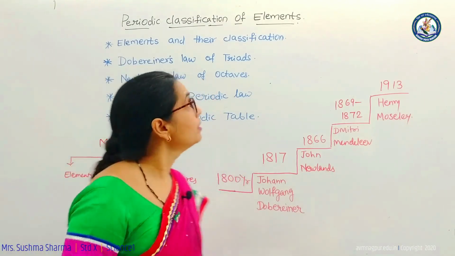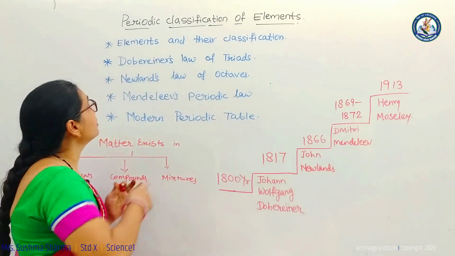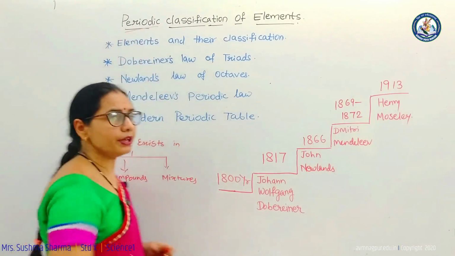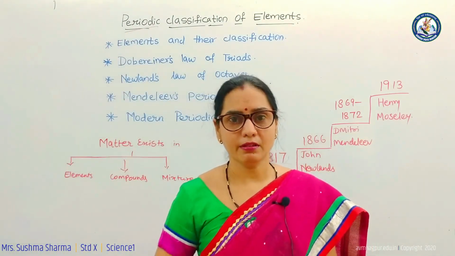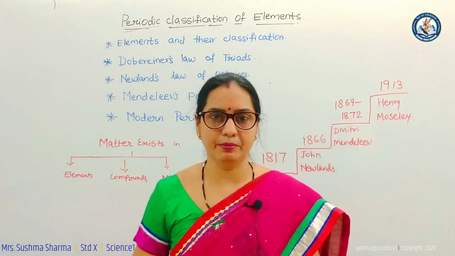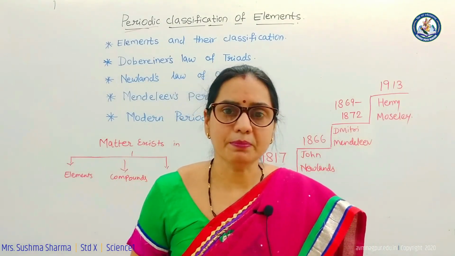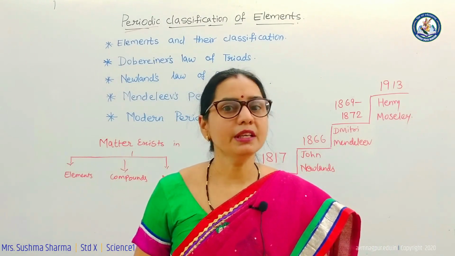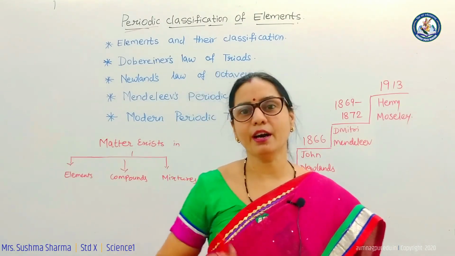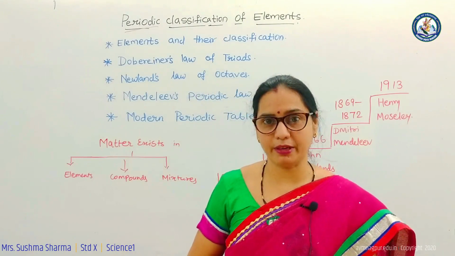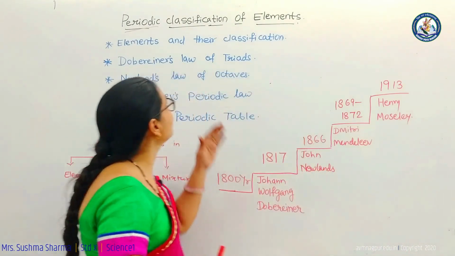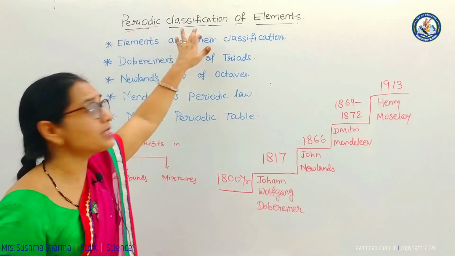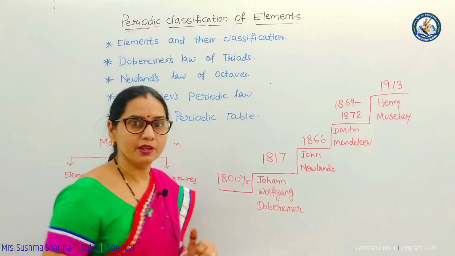Now first of all, what is meant by the word periodic? Periodic means repetition coming after a certain interval of time. See, your subject periods, weekly subject periods, are repeated after a particular interval of time. Periodic means it will repeat after a particular interval of time, and classification means bifurcation.